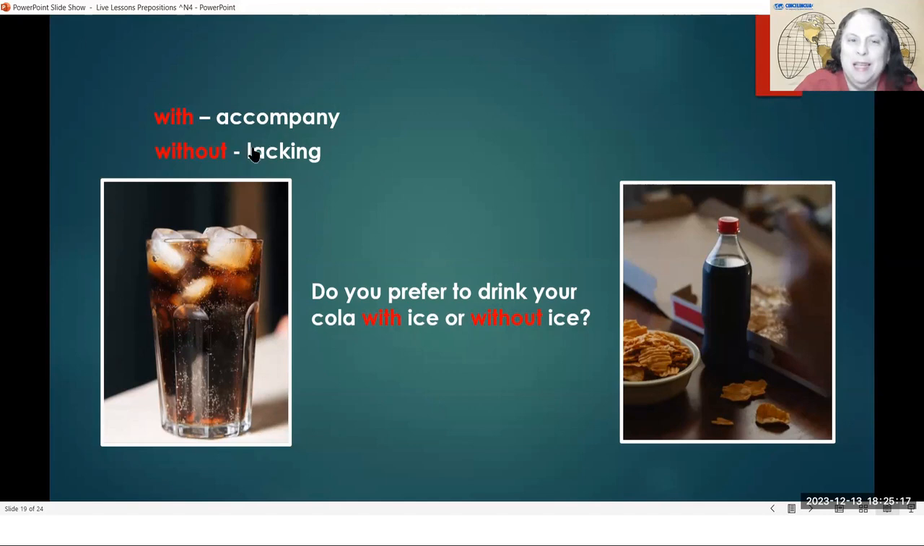So without means it is lacking. When something is lacking, it is missing. We don't have it. So if we are lacking ice, then we are missing the ice. We don't have any ice. Here with ice, here with no ice. Would you like it with ice or without? Without. Without means with no ice.